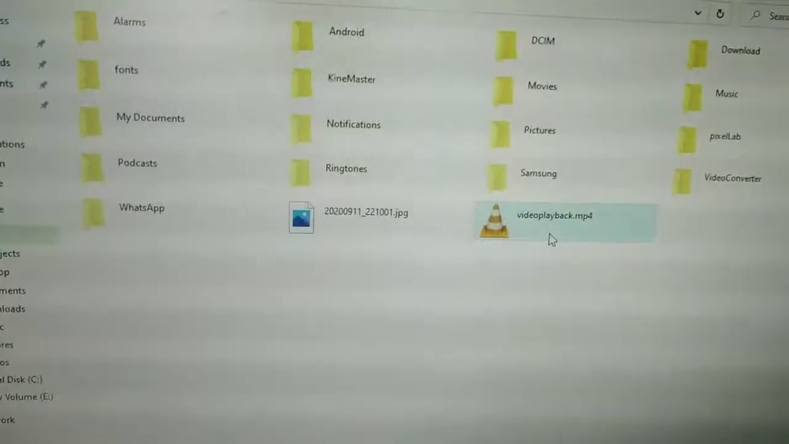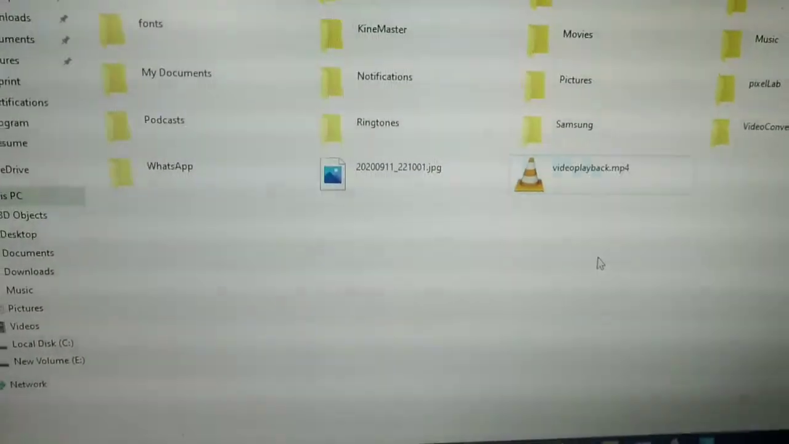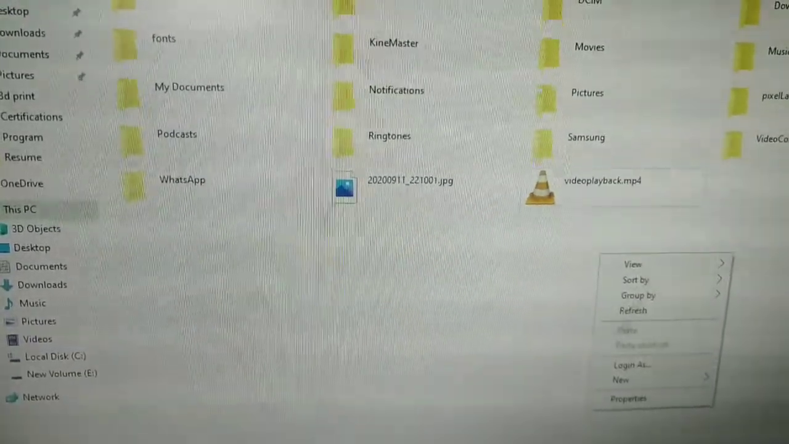I will copy a video from phone storage to my E disk. So it is copying.